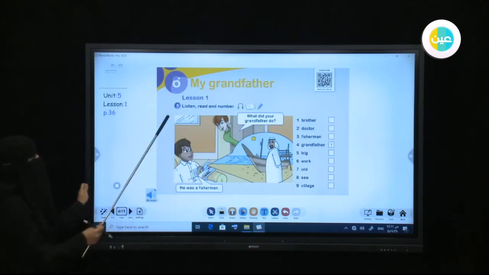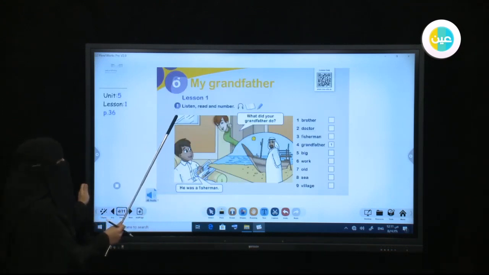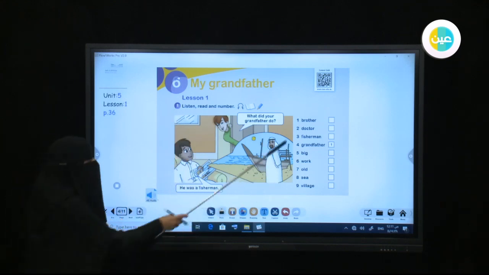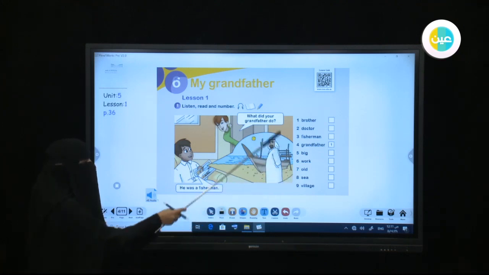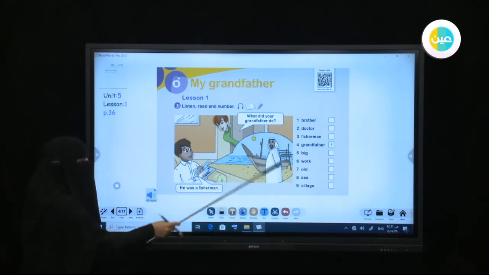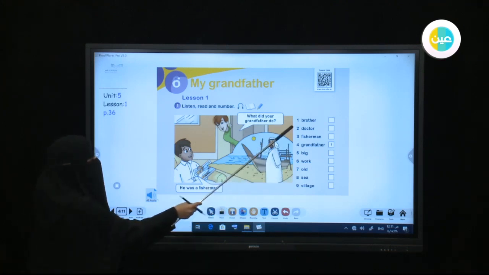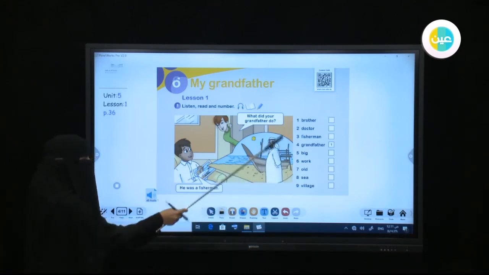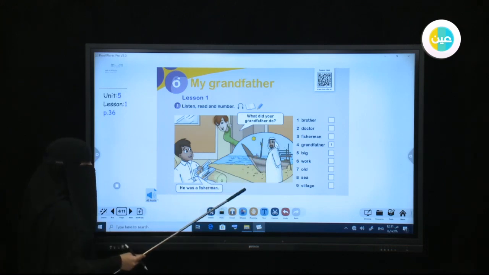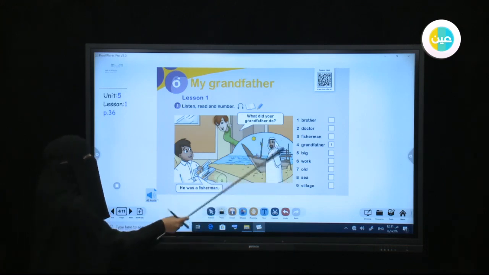Let's go to exercise number 1. I want you to listen to the conversation between the two boys. Here we have some vocabulary or some words that you are going to hear during this conversation. The first one, brother, and some you will not hear. We will find some of these words during the conversation and some of them are not there.